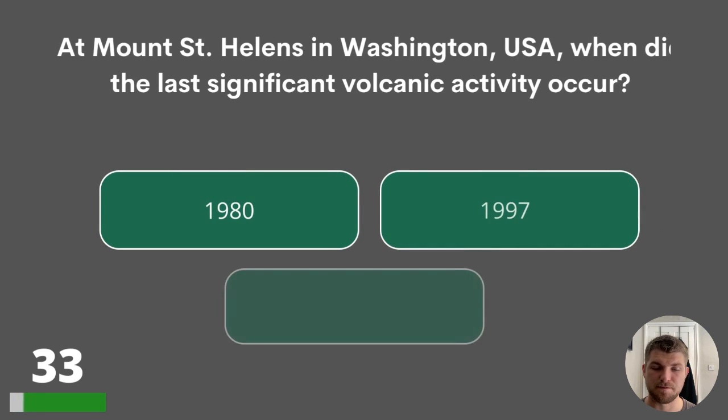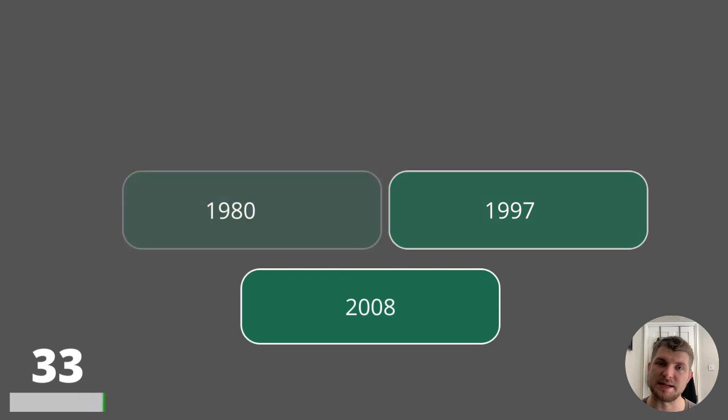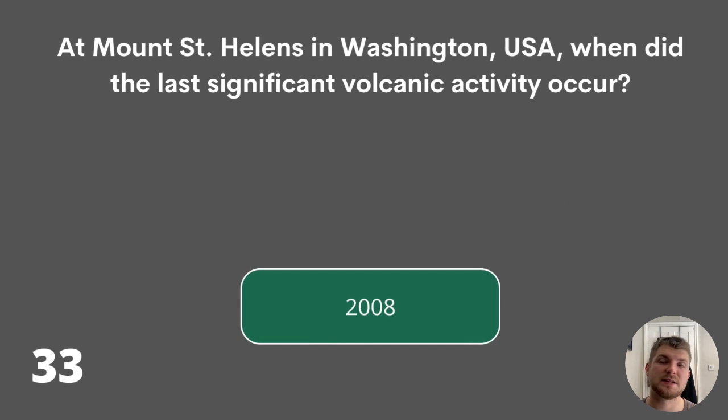Question 33. At Mount St. Helens in Washington, USA, when did the last significant volcanic activity occur? 1980, 1997, or 2008? The answer is 2008.